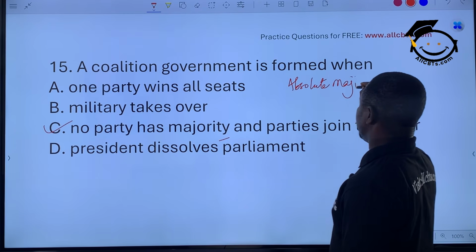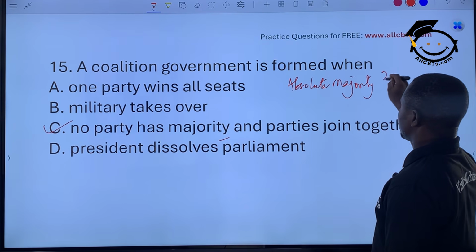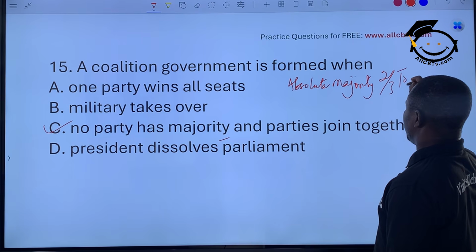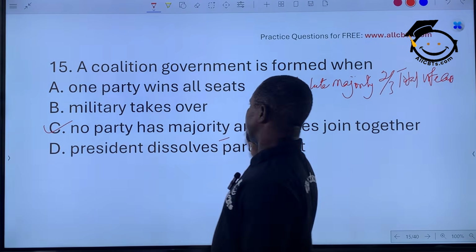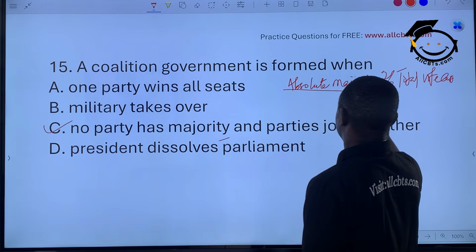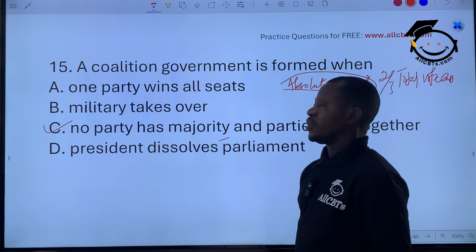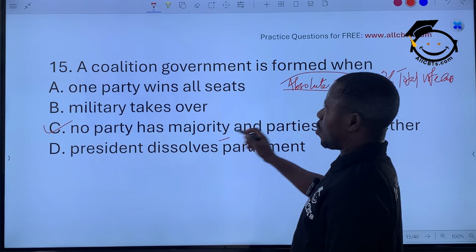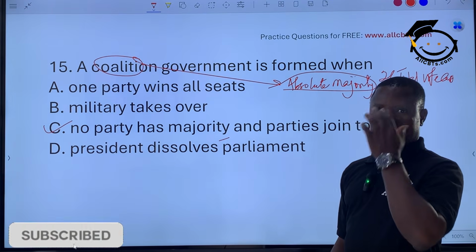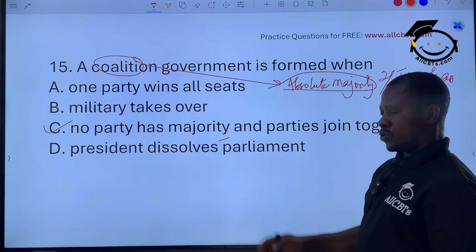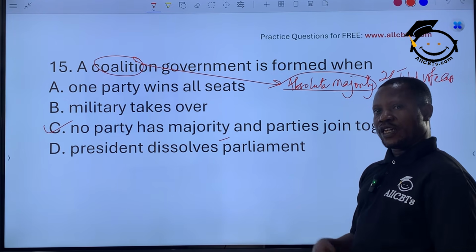Absolute majority means for you to be declared winner of the election, you must have scored 2/3 of the total vote cast. That's absolute majority. So when nobody meets this absolute majority, there will be a need for what we call coalition government. That is two or more political parties coming together to form government.